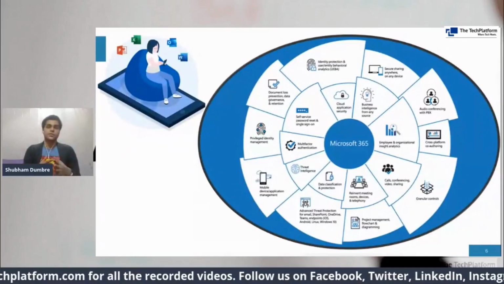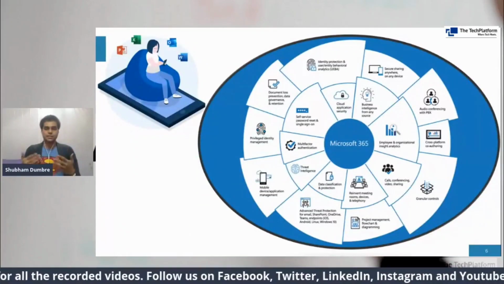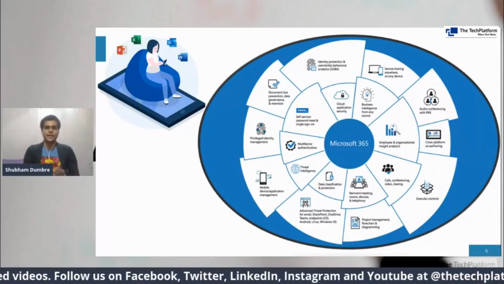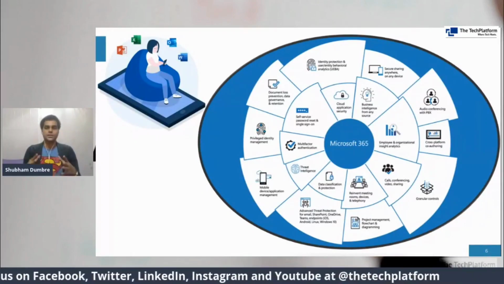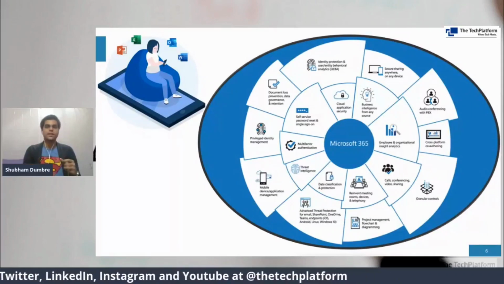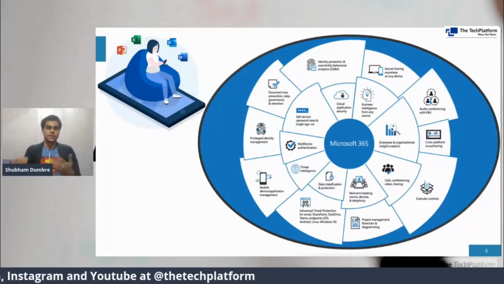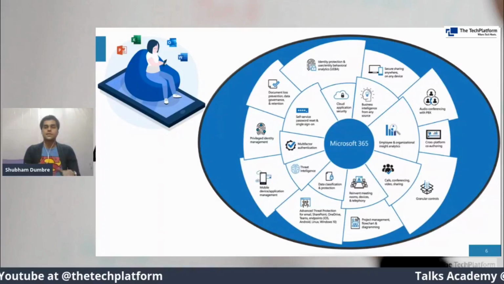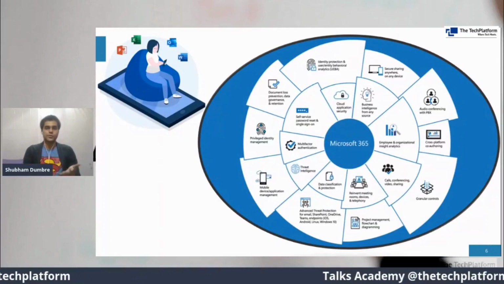That's the reason Microsoft 365 is still the most widely used, because its interface is really inviting, and the features, functionalities, and UI UX are truly good. So people prefer Microsoft 365.